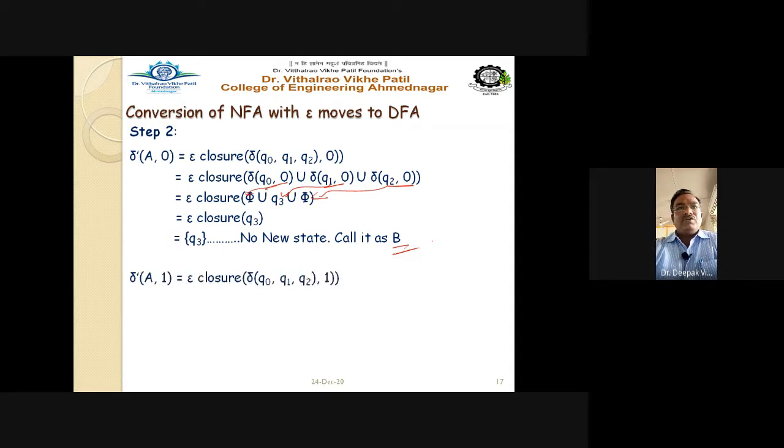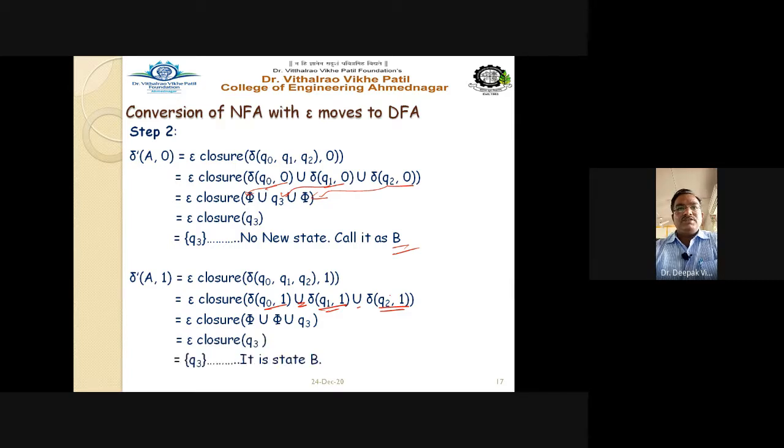Now A on 1: epsilon closure of delta of Q0, Q1, Q2 on 1. Split it: delta Q0 on 1, union delta Q1 on 1, union delta Q2 on 1. So epsilon closure of phi union Q3 union Q3, and epsilon closure of Q3 is Q3 itself, that is nothing but the state B. We have got one state B. So now find out the transitions for capital B.